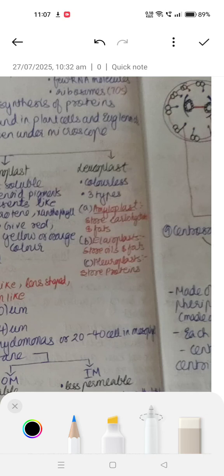Amyloplast, AMY, so just remember carbohydrates. And left with proteins. So how will you remember? Aleuroplast: proteins has an E, and aleuroplast also has an E. There is no E in amyloplast and elaioplast.